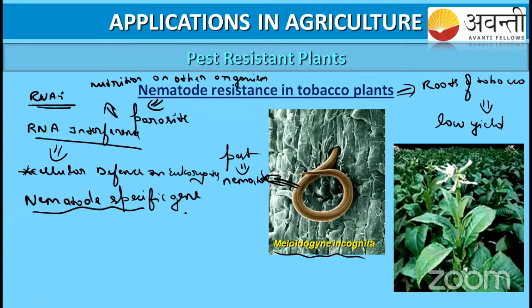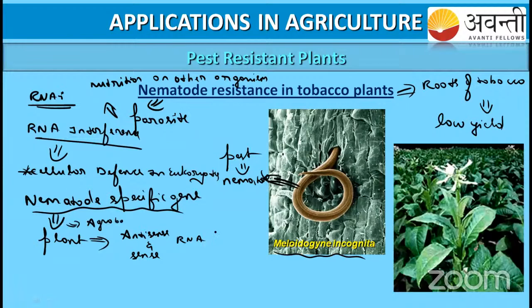Okay, so they have taken a nematode-specific gene and inserted it inside the plant. You know by which method they inserted it, right? That is the Agrobacterium method. Once inserted, this DNA is going to produce both antisense and sense RNA inside the plant cell.